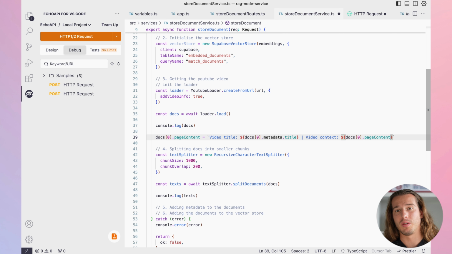This is not required, but I just realized that AI is smarter if you give the video title to it too.